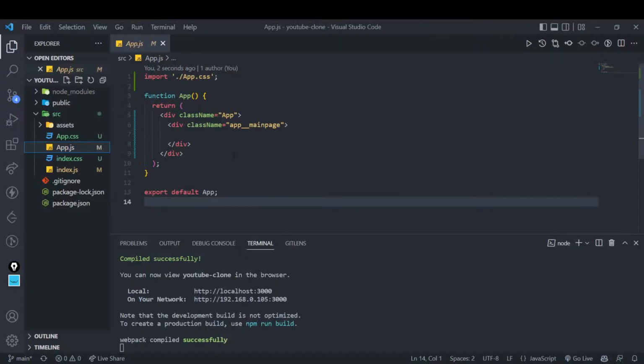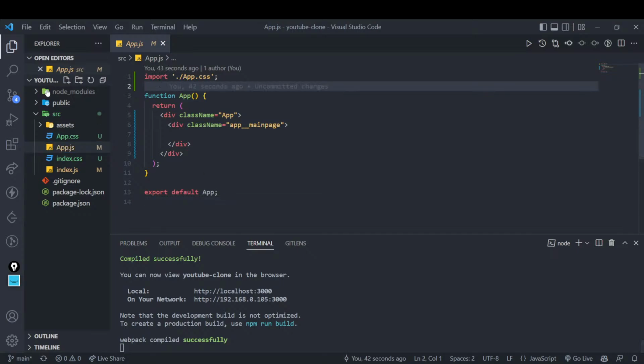Let me now quickly introduce you to the folder structure. Although I believe everyone over here already knows how this looks, let me quickly introduce you. So this is where the public files remain.